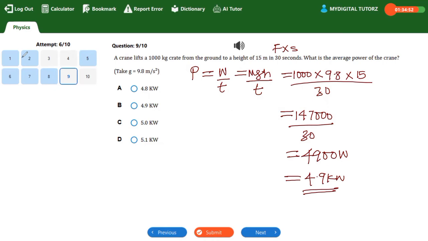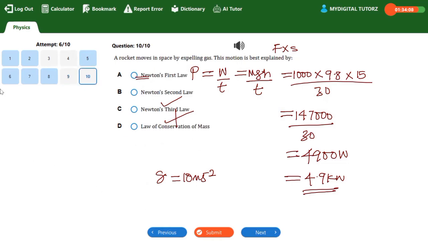Please, one thing I want you to notice in this particular question: many candidates can fail this question. You know why? Because most of us are used to using g equal to 10 meters per second squared. But this time around, they say you should take it as 9.8. If you take it as 10, you're going to have this as your answer. But if you take it as 9.8 as the question demands, you're going to have this to be your answer. So this one is wrong, and this is the correct one. Please take note of this particular instance. You have to pay very close attention to every detail. Is that understood? So that is question number 9.